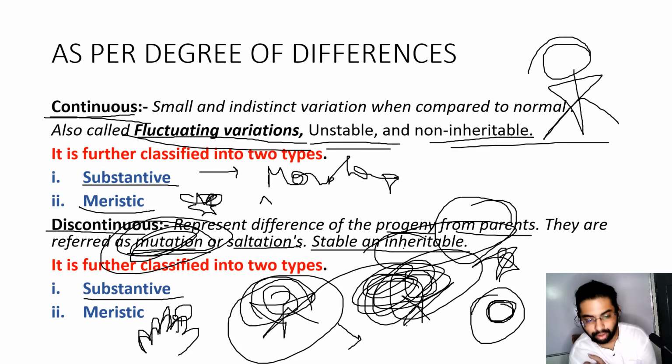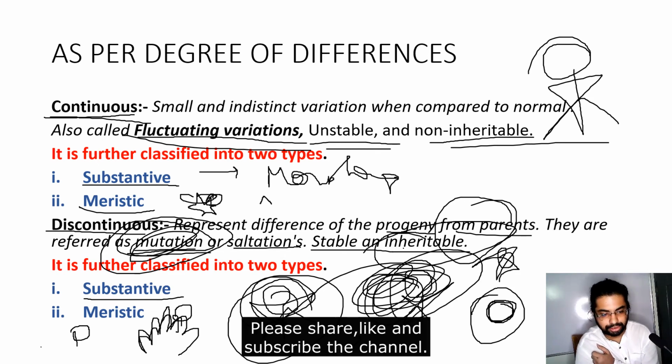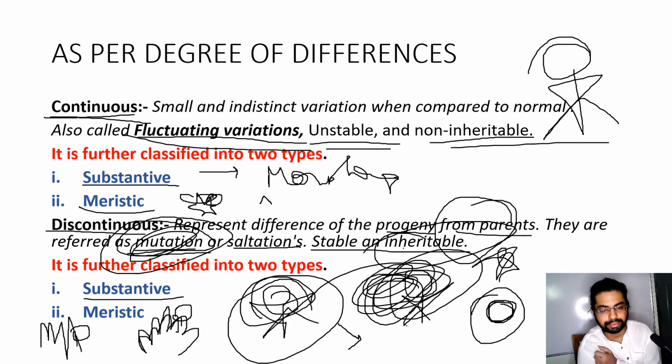Some parents are tall, so their children are tall. Syndactyl, that is fused fingers. Some fingers are joined. So these are mutations that have happened in the parents and are now transmitted to the children. So this is meristic discontinuous degree of difference.